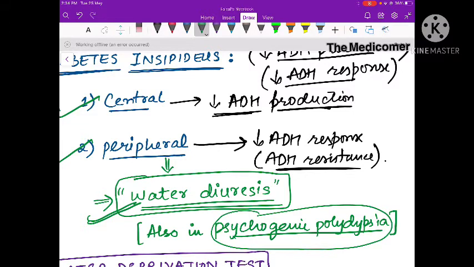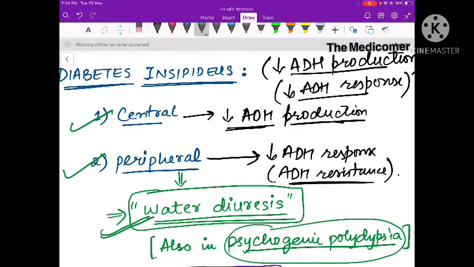That means if a person drinks lots of water every day, he is definitely going to pass more and more water in his urine. There will be dilute urine. That's called psychogenic polydipsia. It's another cause other than the central and peripheral diabetes insipidus.